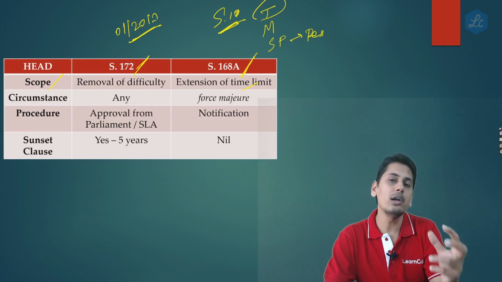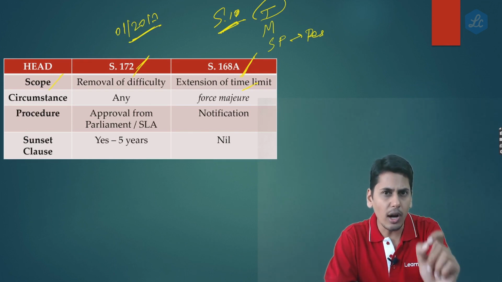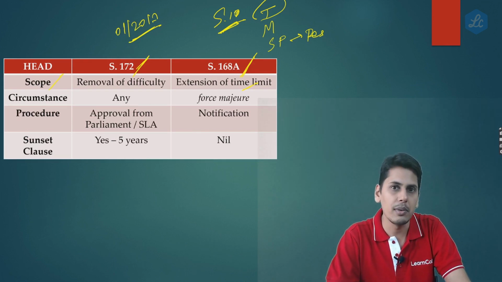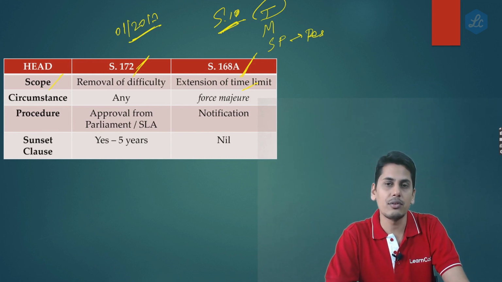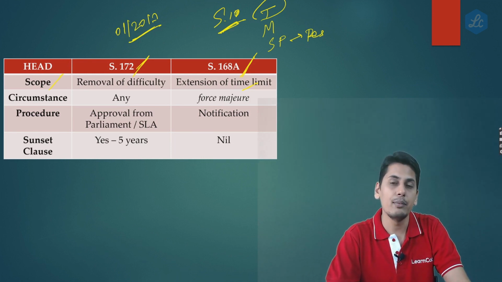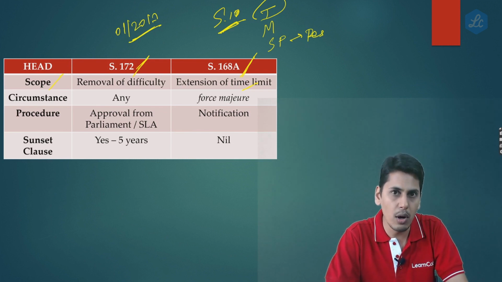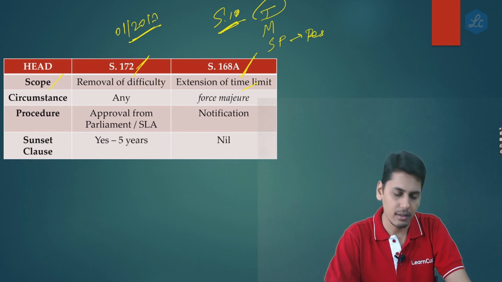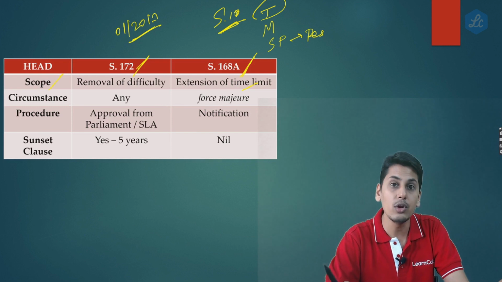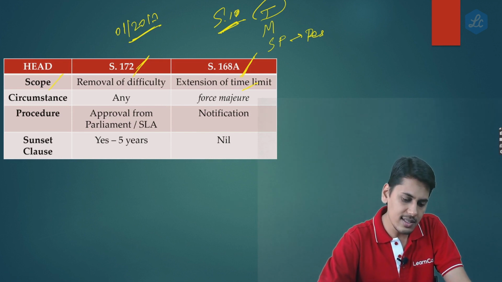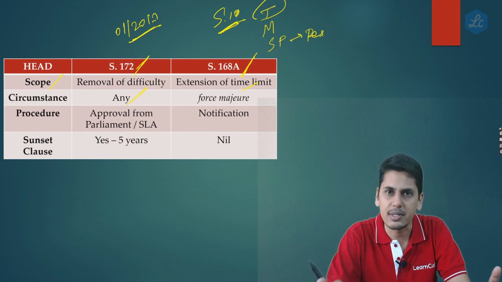So friends, the point we are trying to discuss is that section 172 is not only limited to extending the time limits. Any difficulty which arises while implementing the provisions of the Act, section 172 can be used to remove those difficulties. Of course, those difficulties being removed should be in the spirit of the Act. Whereas section 168A is only for extension of time limit during force majeure circumstances, an order under section 172 can be passed in any circumstances.